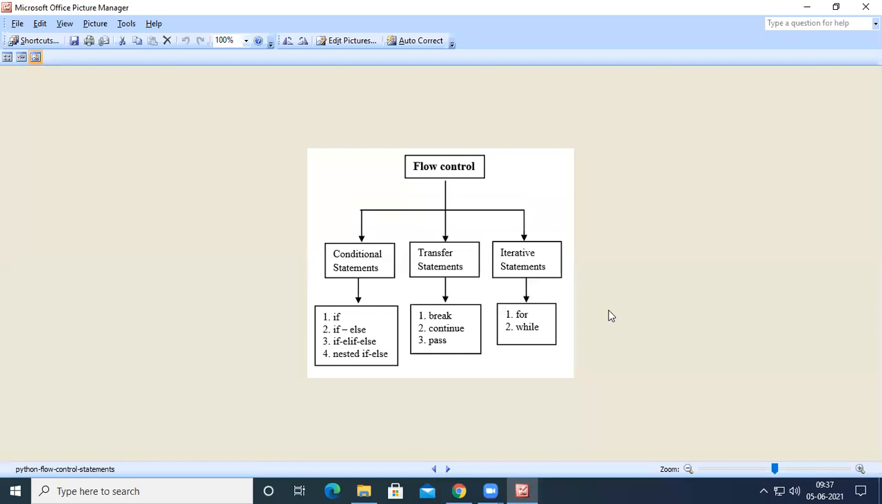and iterative statements. In the previous session, we saw how we can use a while loop. In today's session, we are going to look at the for loop in Python, how we can define a for loop, and how the for loop gets executed. And after the completion of iterative statements, we are going to see the transfer statements: break, continue, and pass.